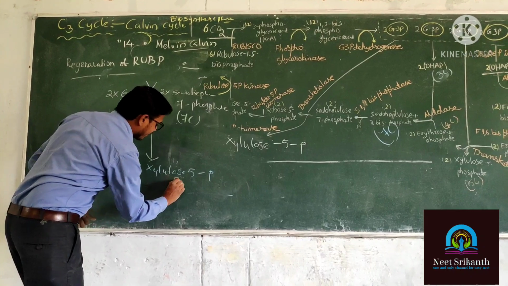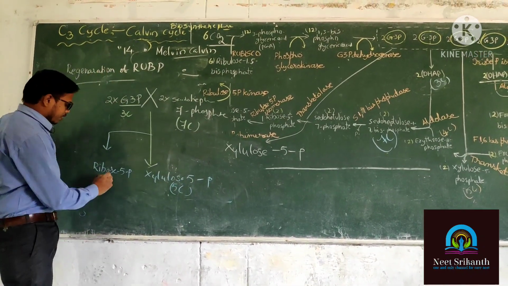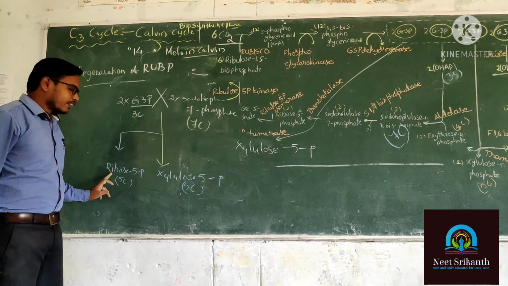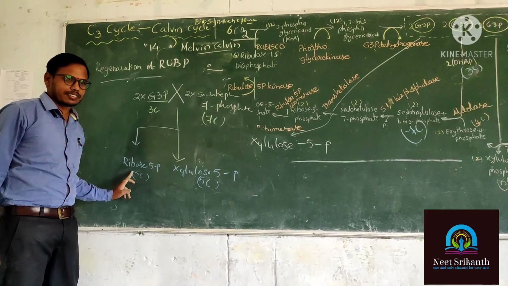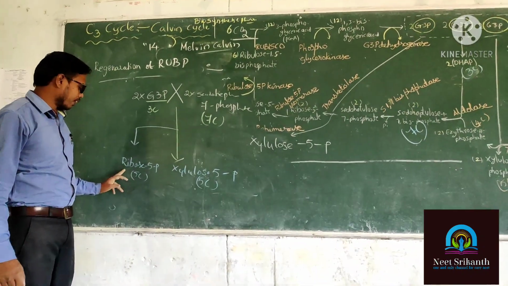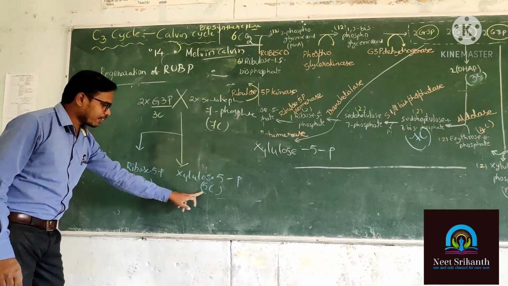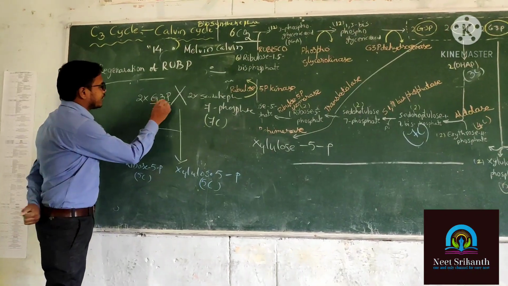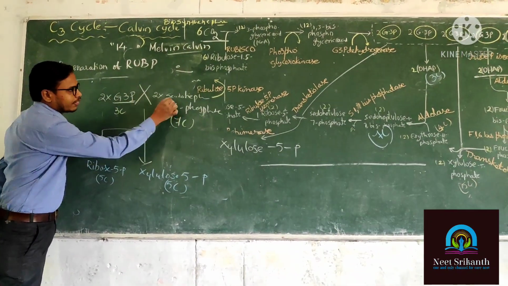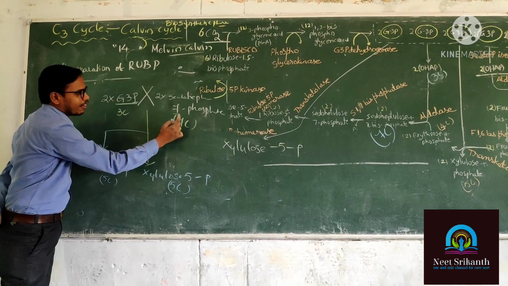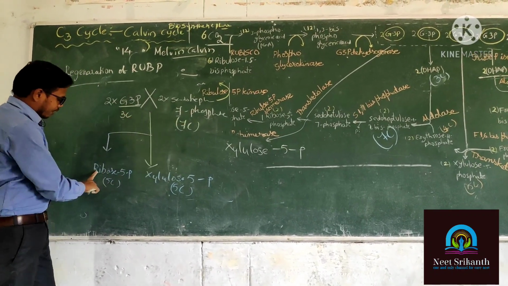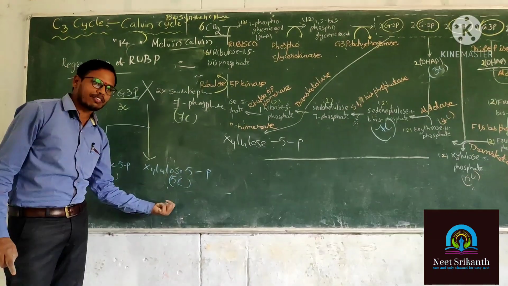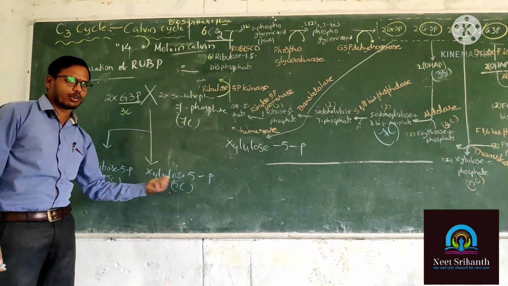Xylulose has how many carbons? 5 carbons. Ribose is also a sugar with 5 carbons. It is a keto sugar. 5 plus 5 is equal to 10. The carbons are balanced. Here G3P has how many phosphates? 1. Pseudoheptulose 7-phosphate also has 1 phosphate. Ribose 5-phosphate has 1 phosphate at the 5th carbon. Xylulose 5-phosphate also has 1 phosphate at the 5th place. So the reaction is balanced.